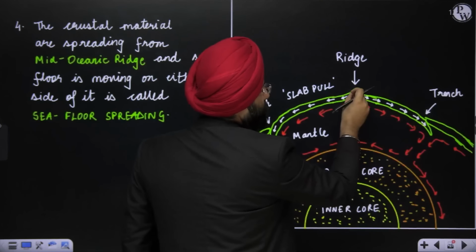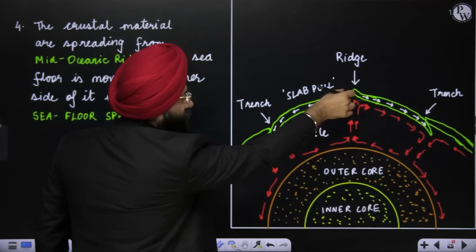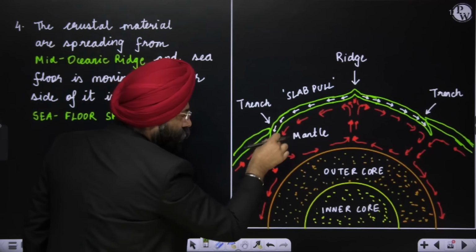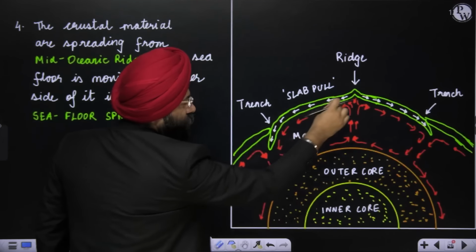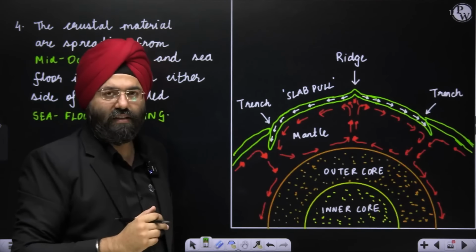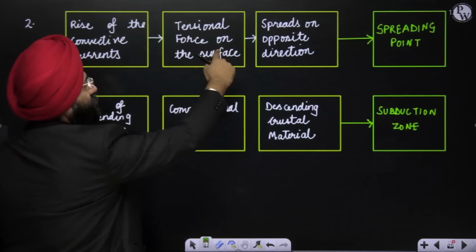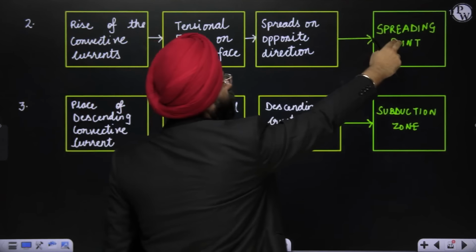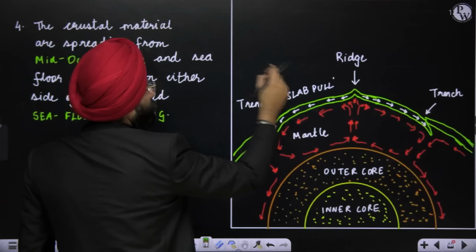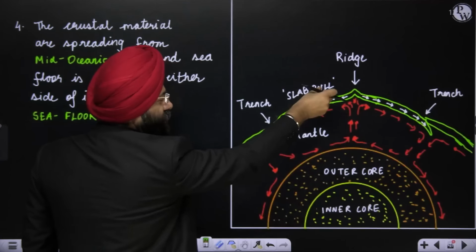So this is a rising limb. What is going on? This will basically lead to certain outpour. Why? Because this force will lead to the lithospheric plate being pulled or moved towards or inside the mantle. This will get destroyed. So further, this mid-oceanic ridge is basically creating new lithospheric plates, or the crust, in a way. So please understand this. Rise of the convectional currents, tensional forces on the surface. What does it mean? This exerts force on the surface, which will lead to it moving this way.